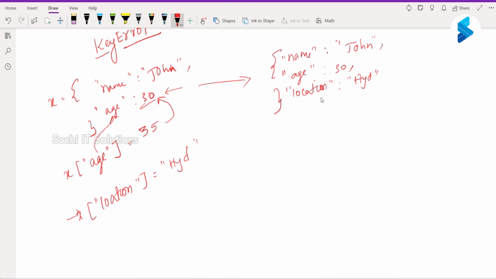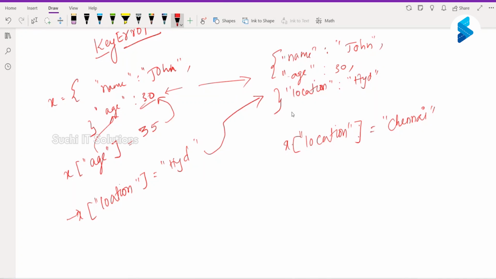So here, x did not contain the key with the location, so it created that key value pair.